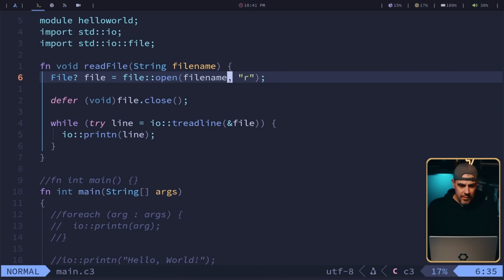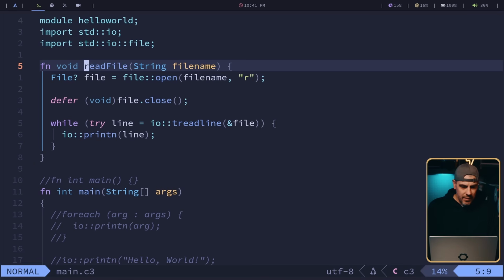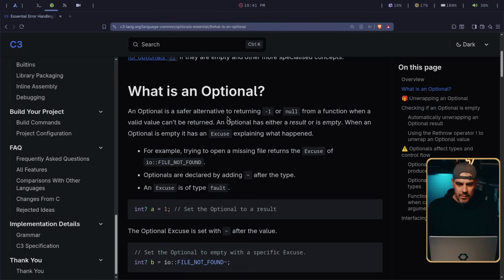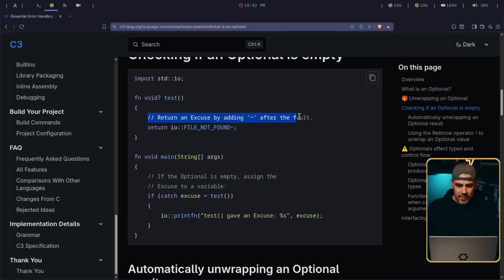But I have a feeling we're not getting an error back. Is this supposed to be optional here? Okay, let's quickly look at optional. So an optional has a result or is empty. When optional is empty, it has an excuse explaining what happened. So some kind of error. Return excuse by adding after the fault. I have a feeling that's what the file.open will return is going to be the excuse. So if I add a question mark to our read file, I need to catch it probably in main.